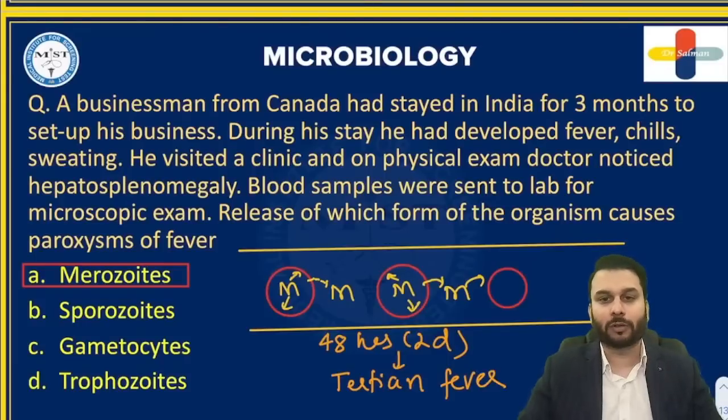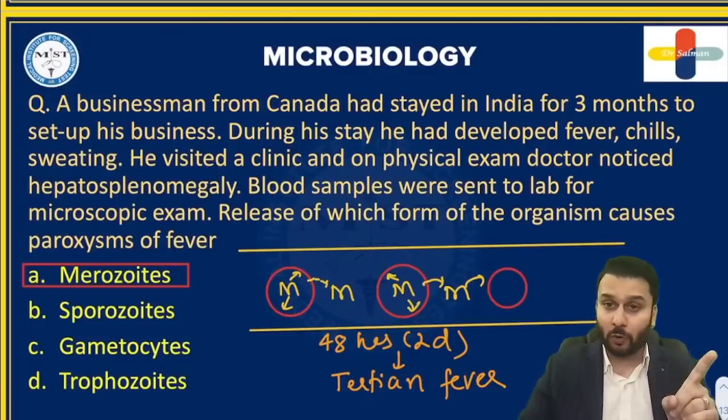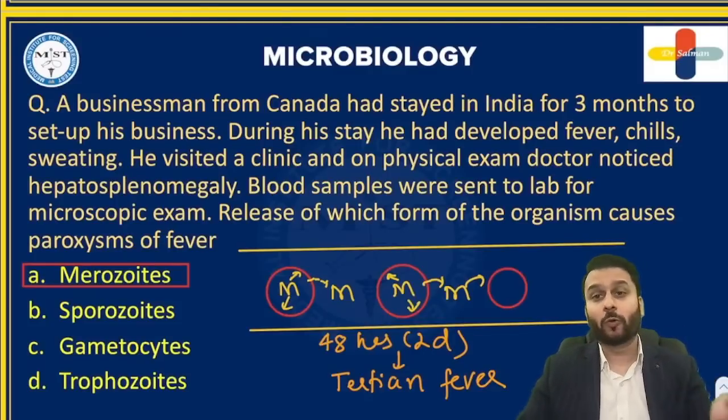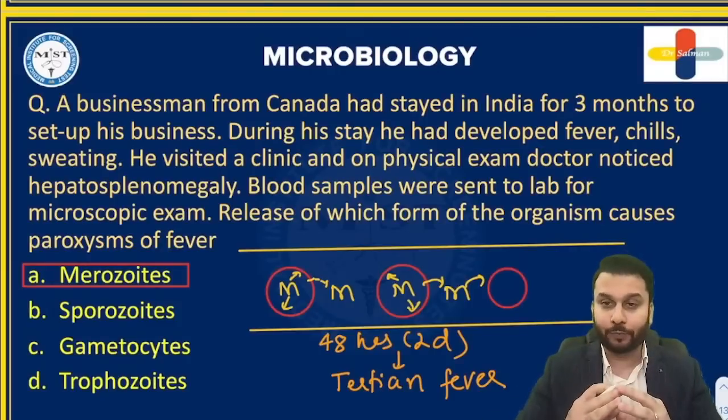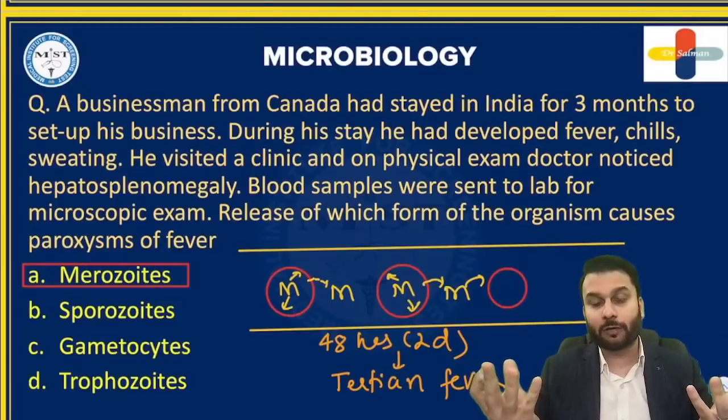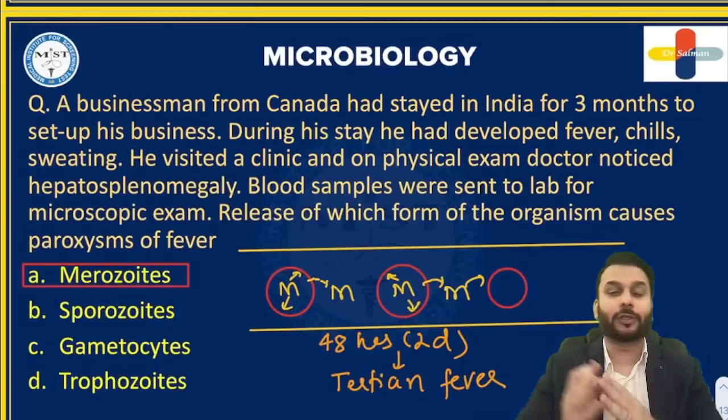What is the name for this malaria? Tertian fever, if it is caused by Vivax or falciparum, because these are the ones in India. I'm just teaching you these two right now. There's one more, Plasmodium malariae, whose fever comes every fourth day. That's why it's called quartan fever. And why does the fever come on the fourth day? Because the cycle is 3 days.